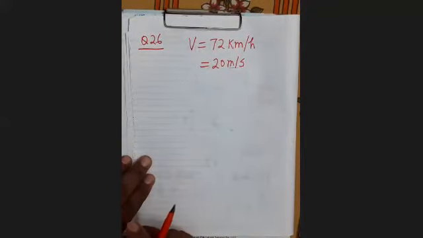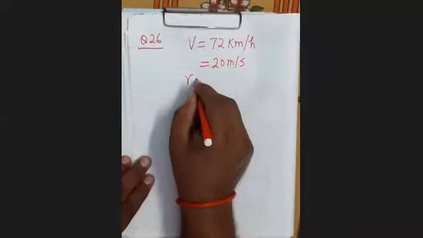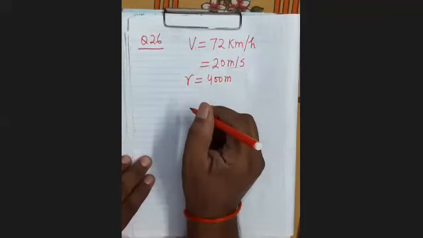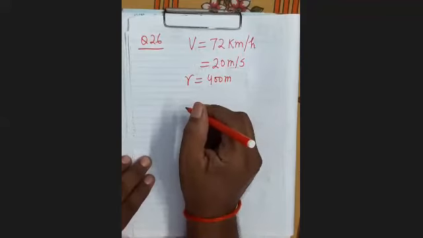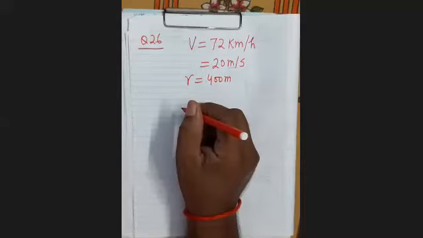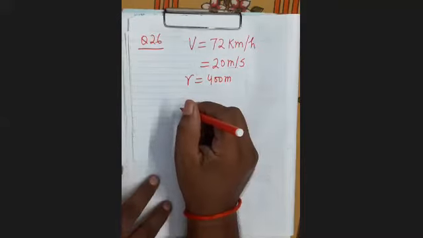On a curved railway line of 400-meter radius, a spring balance loaded with a block of mass 5 kg is suspended from the roof of the train. What would be the reading of the balance? g equals 10 meter per second square. You have to find the reading of the balance.